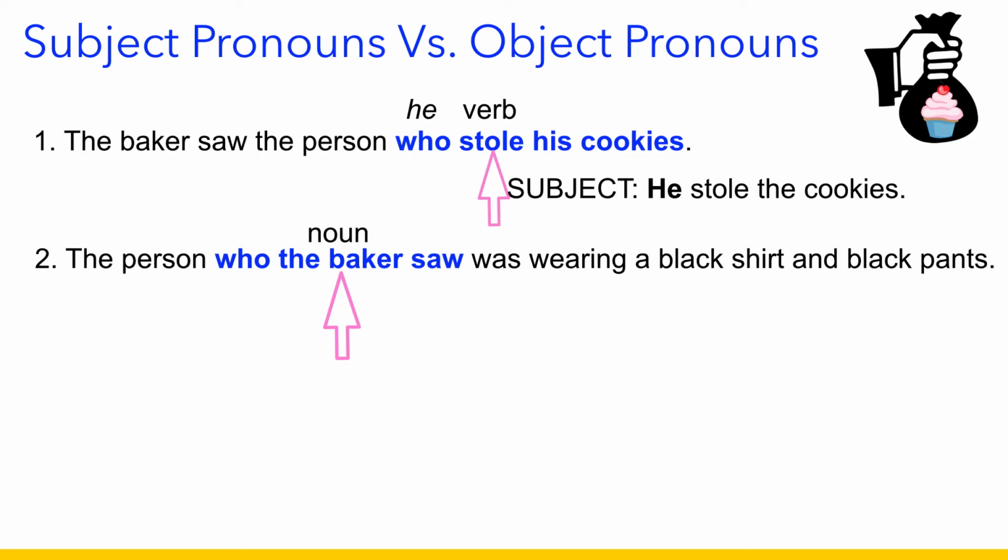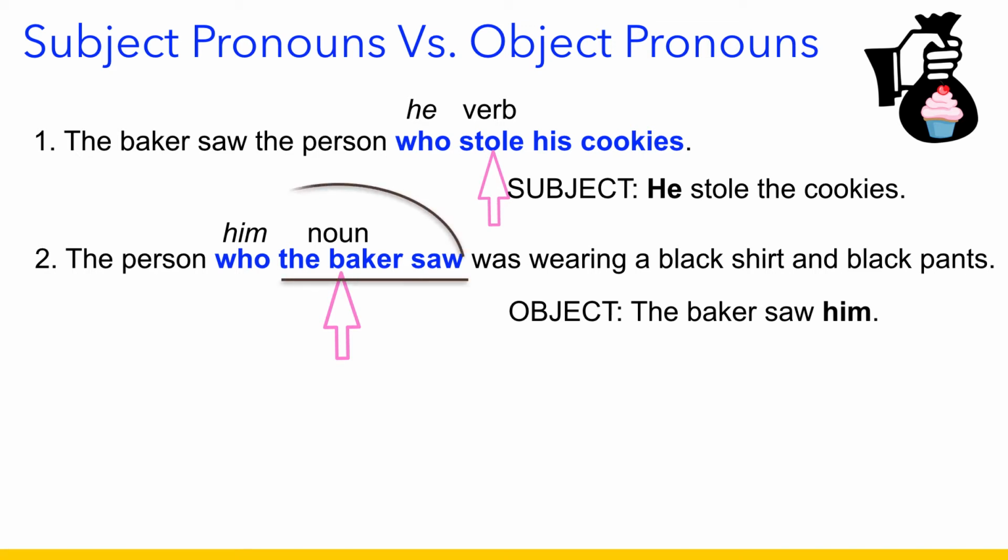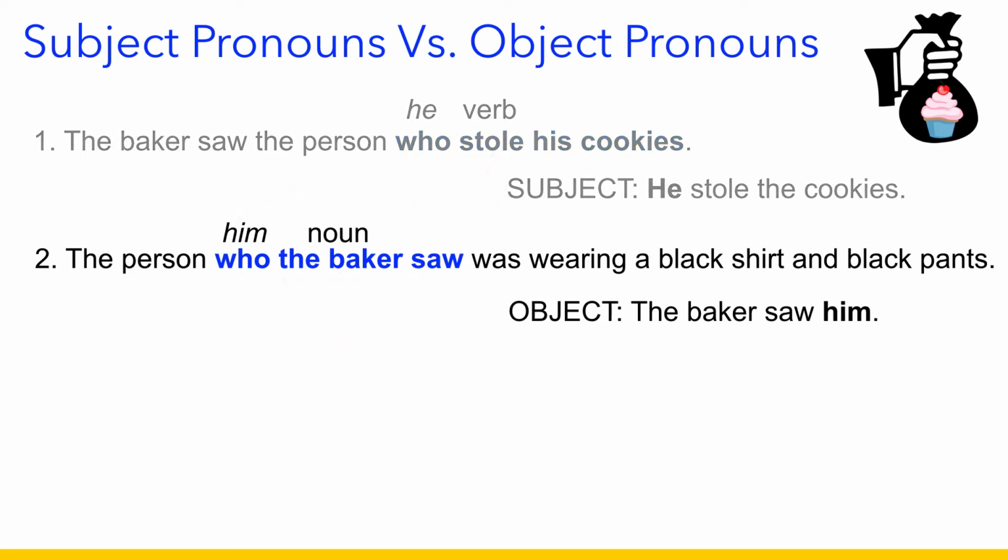It's an object pronoun because who replaces him. What we're saying is the baker saw him. The baker saw him. So here we have 2 examples of sentences with adjective clauses. We're going to focus only on adjective clauses with object pronouns. So let's take a closer look at why this is important.